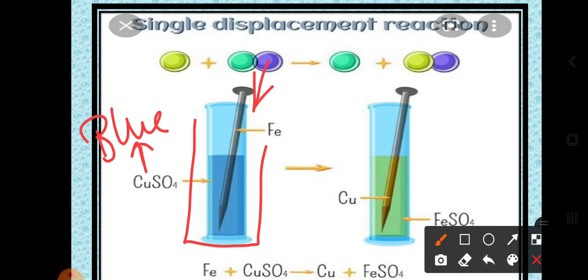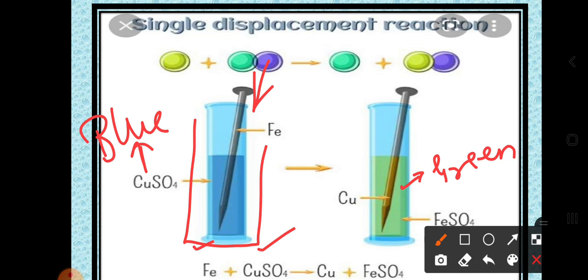Okay, this nail is made up of iron. So after a few moments, this blue color is going to be converted into green in color. So in this way, what you can observe here is that the iron, you have dipped into copper sulfate solution, then you got a greenish color.